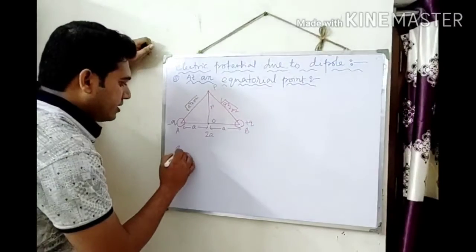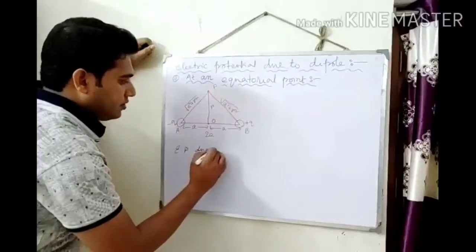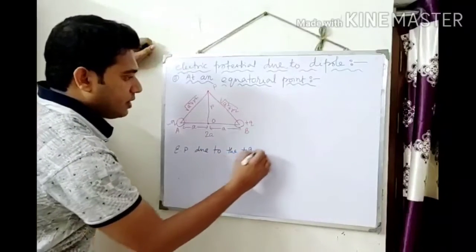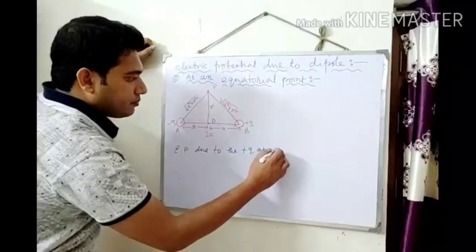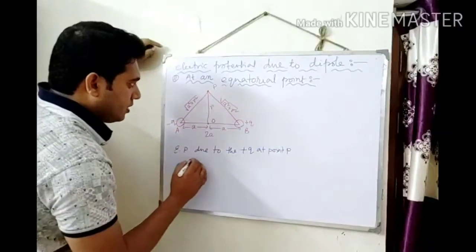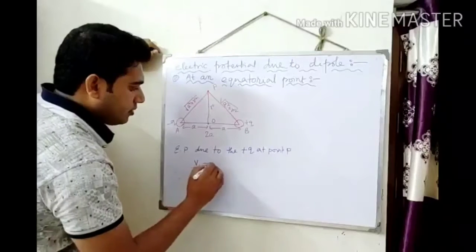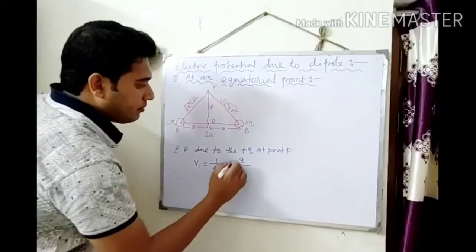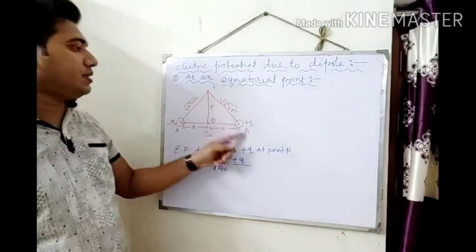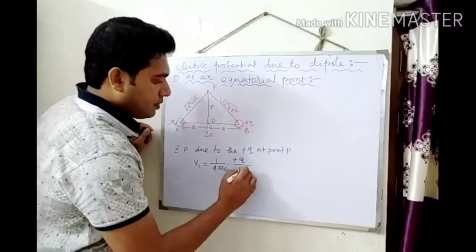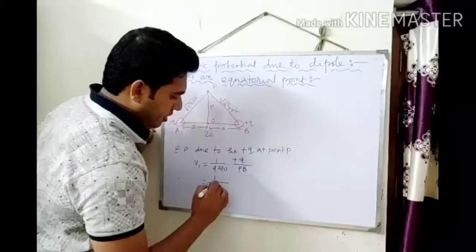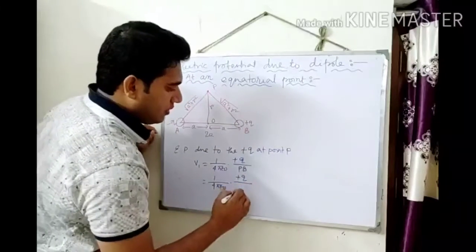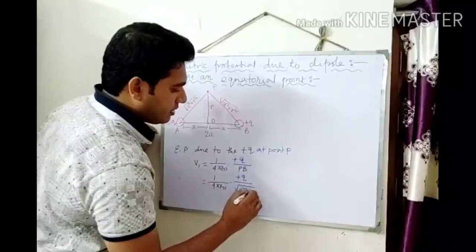Electric potential due to the positive charge plus Q at point P will be V1, so 1 by 4 pi epsilon naught plus Q by the separation PB. So you write here 1 by 4 pi epsilon naught plus Q, and PB means root over A square plus R square.